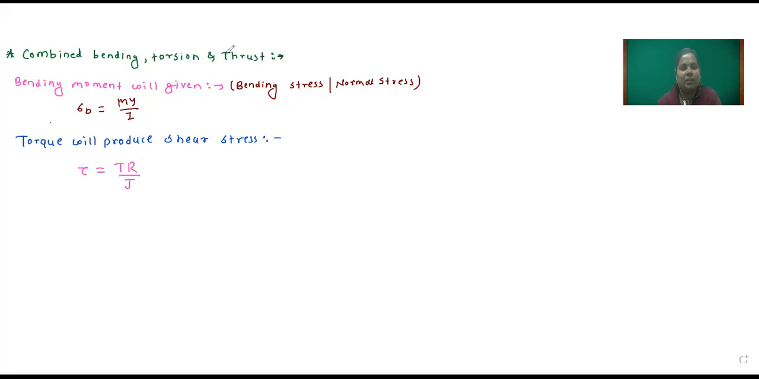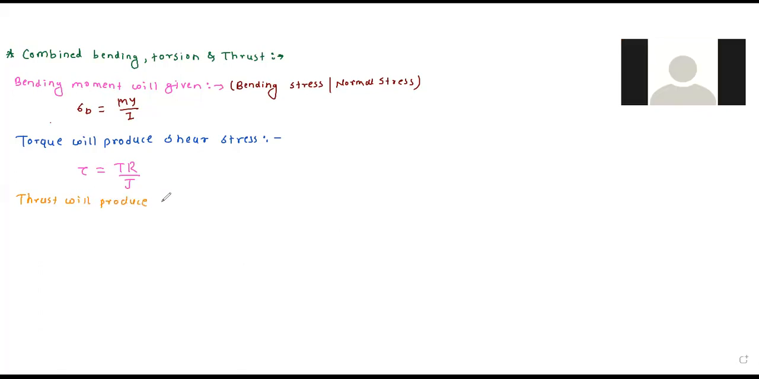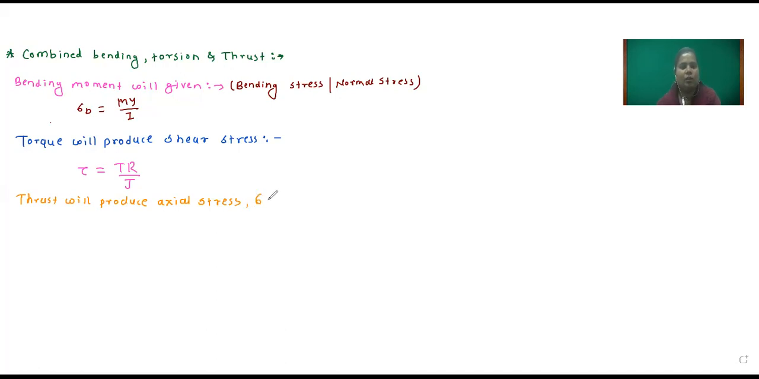And the last one is thrust. Thrust will produce axial stress or normal stress. So sigma A, the axial or normal stress, is force upon area. Now these are the three stresses due to bending, torsion and thrust.